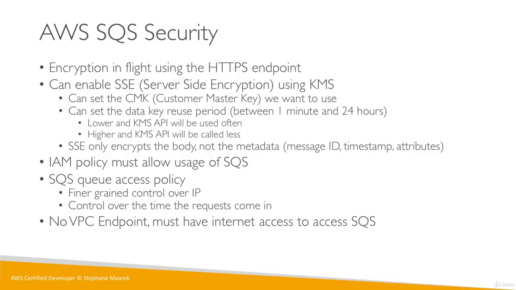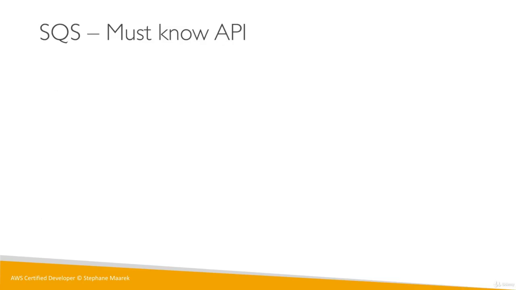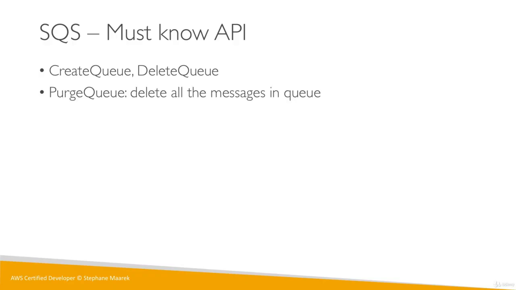Now for SQS, finally, when you go into the exam, there's a few APIs you must know, but we've seen them already. Let's just see them one more time. There's the create queue and the delete queue. They do what you expect. They create a queue and then delete a queue. Purge queue deletes all the messages in your queue, and this takes up to 60 seconds to happen. Send message, receive message, and delete message. They do what they basically indicate. You send one message, you receive one message, and you delete one message.